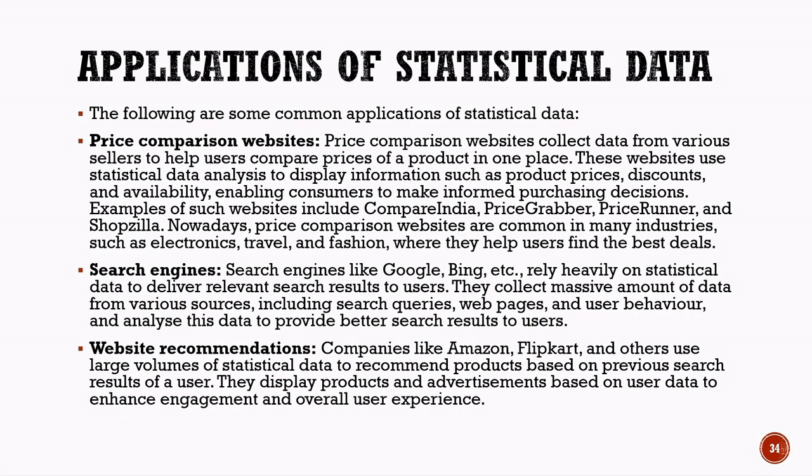This helps users compare prices, discounts, and product availability before making a purchase. AI and statistical analysis help these websites organize and analyze large amounts of data quickly and accurately. As a result, customers can easily find the best deals in areas such as electronics, travel, fashion, and online shopping.